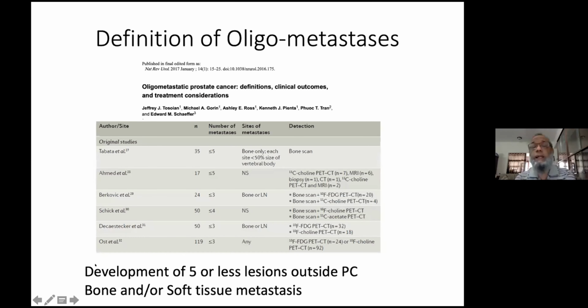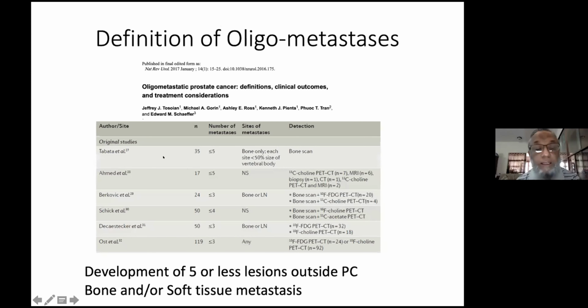So if you look at the definition of oligometastasis, there is heterogeneity in the definition. So I have taken the help of this paper published in 2017. They have used different studies and different parameters to define oligometastasis.